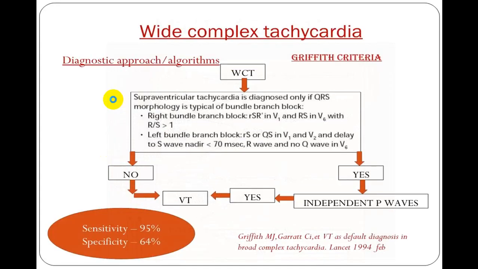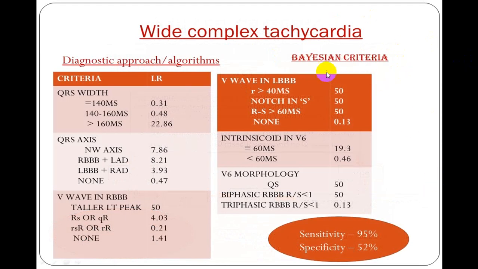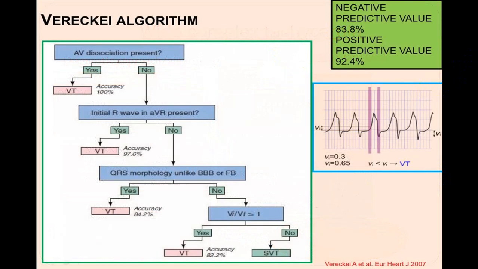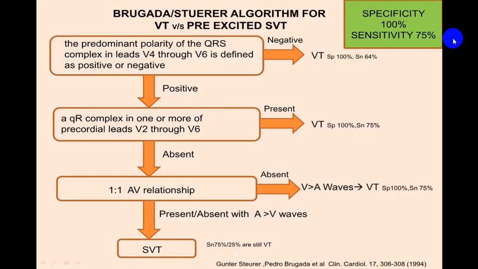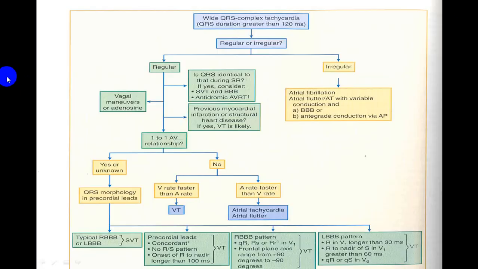This is Miller's criteria. This is Griffith's criteria. This is Bayesian criteria. This is Wellens criteria. There are a lot of different criteria. This is Brugada and Steurer criteria, algorithms. You can go through them at your leisure time if you are interested.